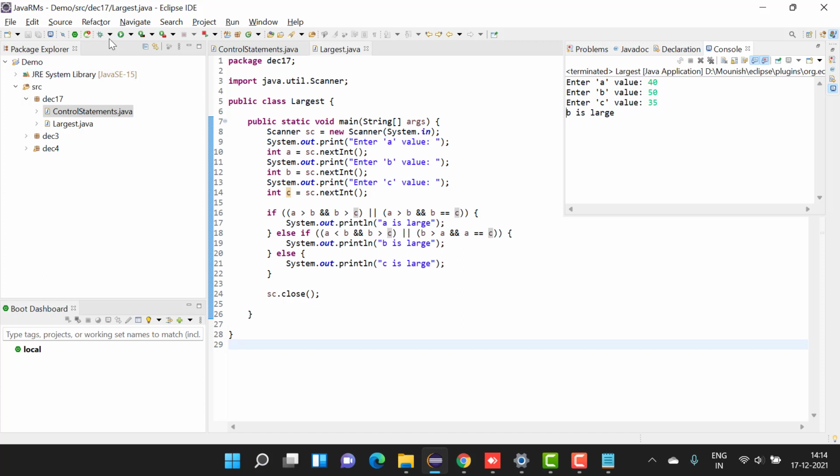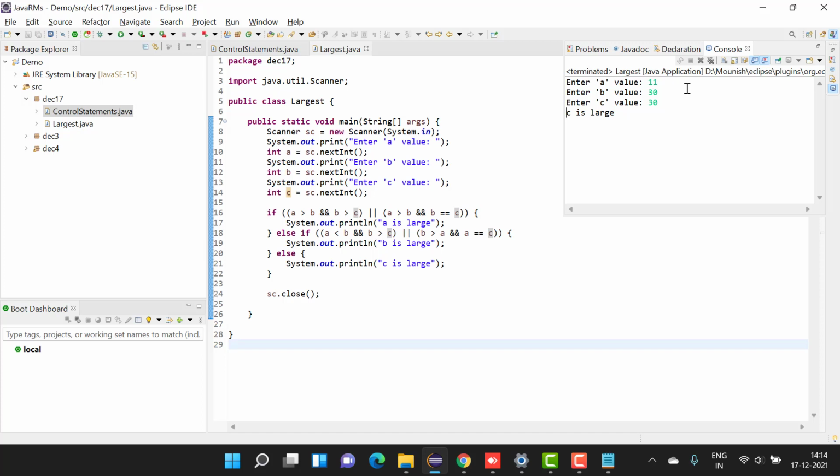Now take same values. B is 11, 30. B is large. But B also can be large, right? So we have another case. Yes, B was also large.